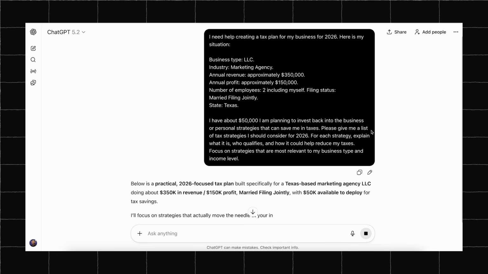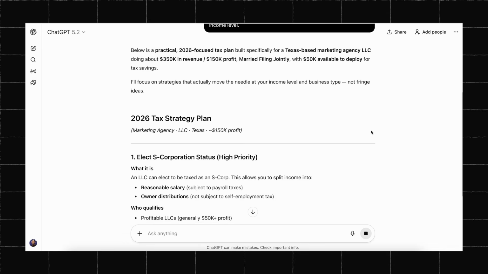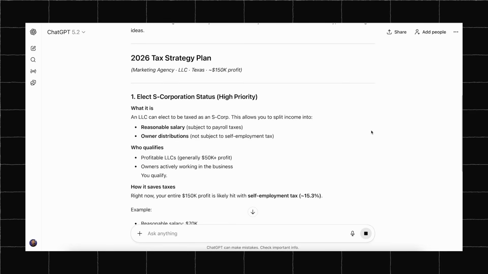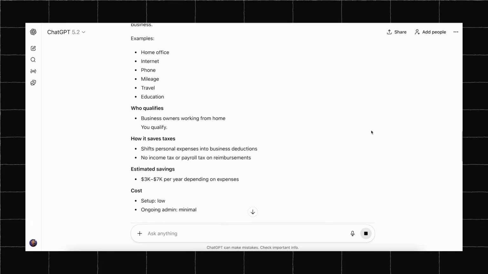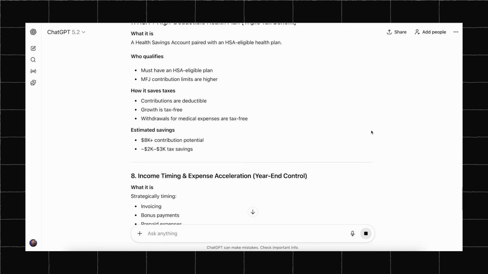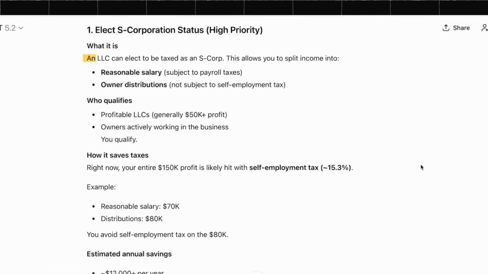As you can see, ChatGPT does a really good job here because it gives us 9 different strategies that apply to this exact business situation, and it even puts them in order by priority, which is super helpful for knowing where to focus first. Look at the first one, which is electing S corporation status. And ChatGPT explains that an LLC can choose to be taxed as an S corporation, which lets you split your income into a reasonable salary and owner distributions.